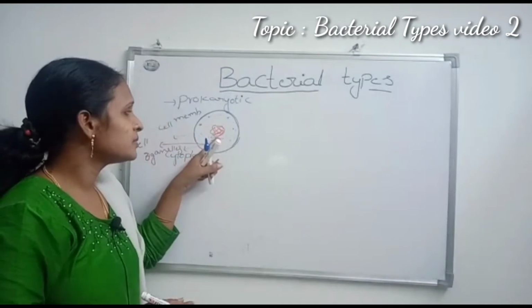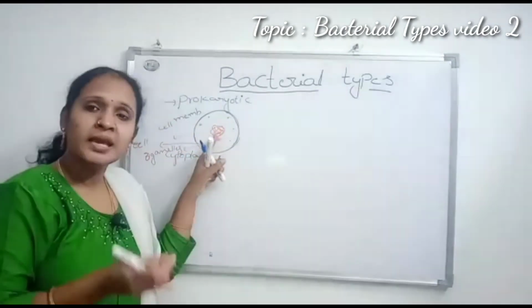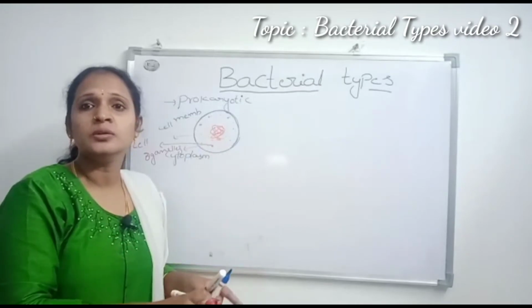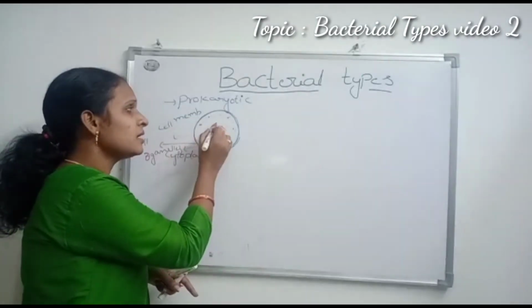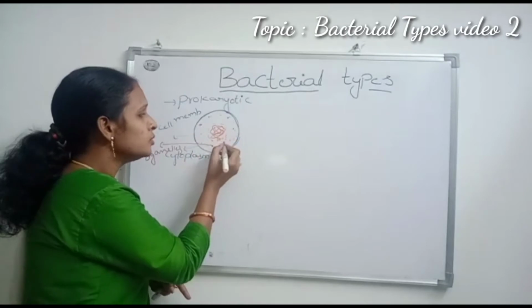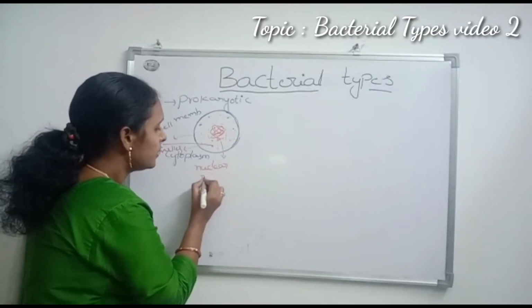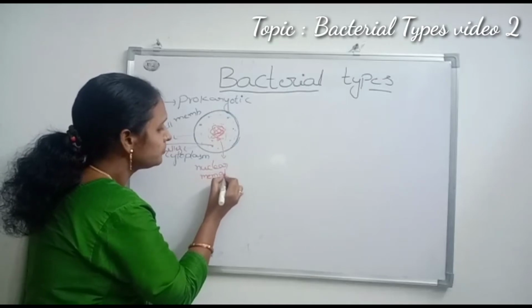In prokaryotic organisms, nucleic acid is present, but the nuclear membrane is absent.